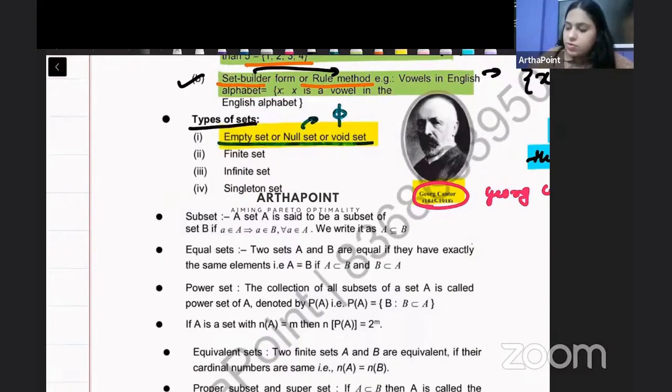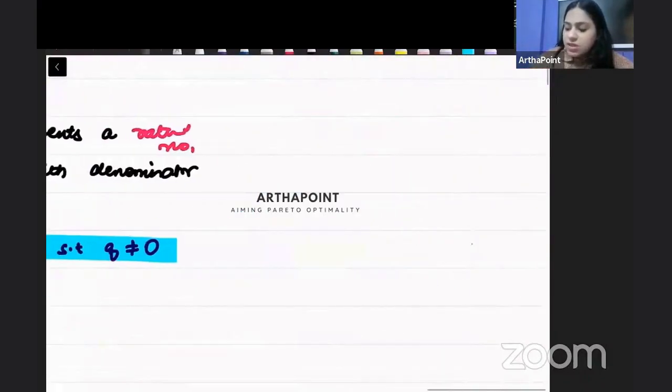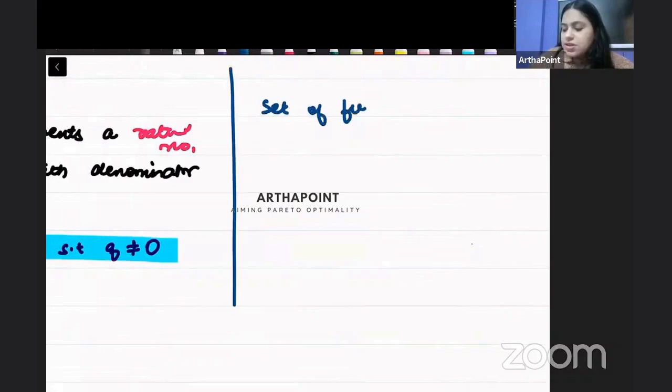Come to the second now. It says a finite set. The word suggests a finite set means that it has finite elements in it. The number of elements can be counted. For example, if I tell you, give me the set of first 5 natural numbers, it is countable, right? I can tell you 1, 2, 3, 4, 5.